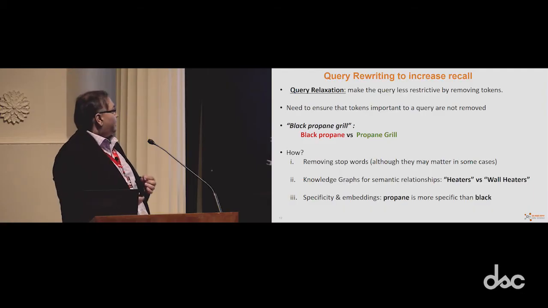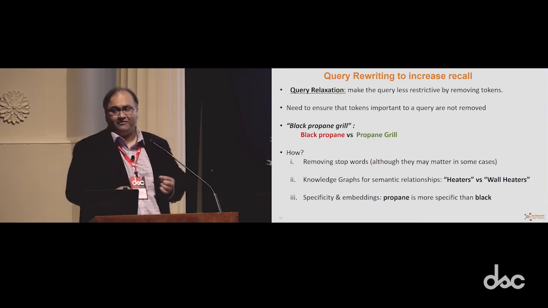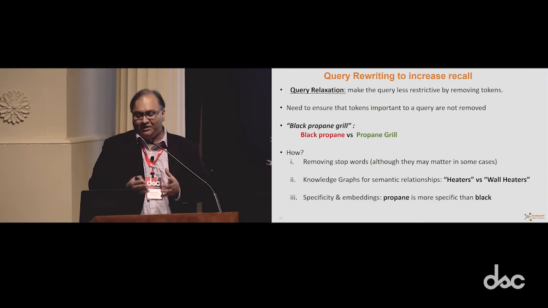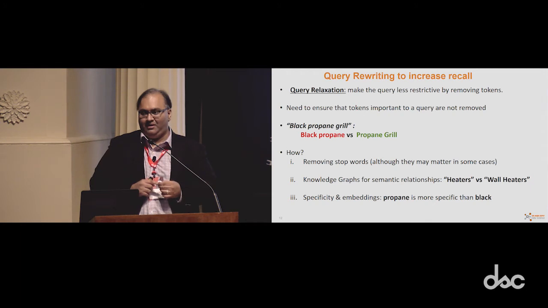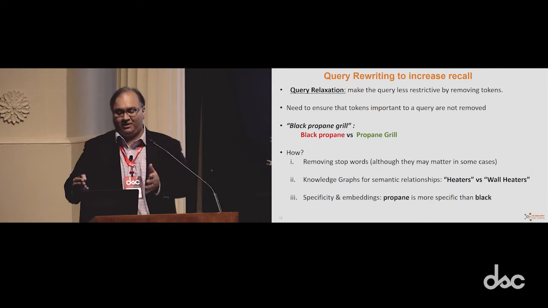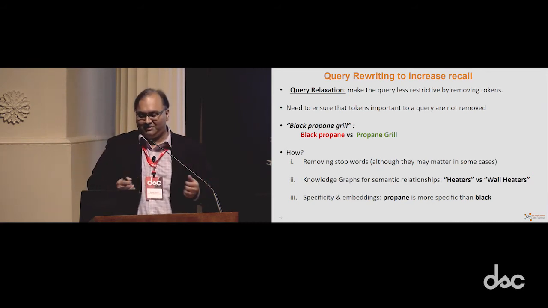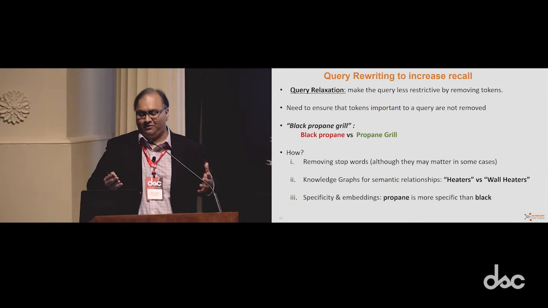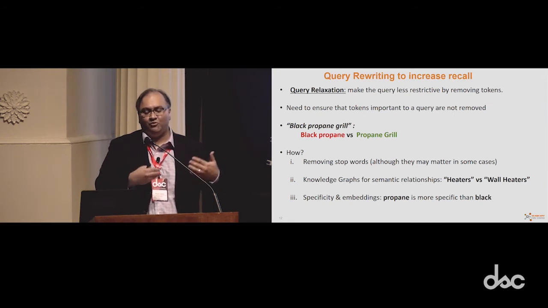All right, next we have the technique where, instead of expanding the query, we also remove tokens and relax the query. In this one, see the example of black propane grill. One way to tackle this is to focus on propane grill instead of black propane, because propane is a more specific term. So we are trying to remove or edit tokens, and that can help you tackle this problem, since a smaller query may return more results.